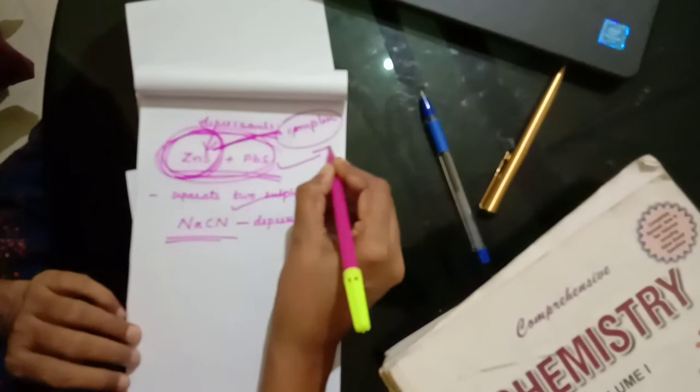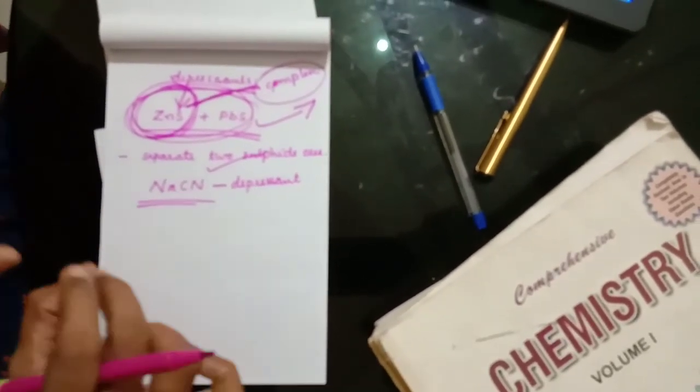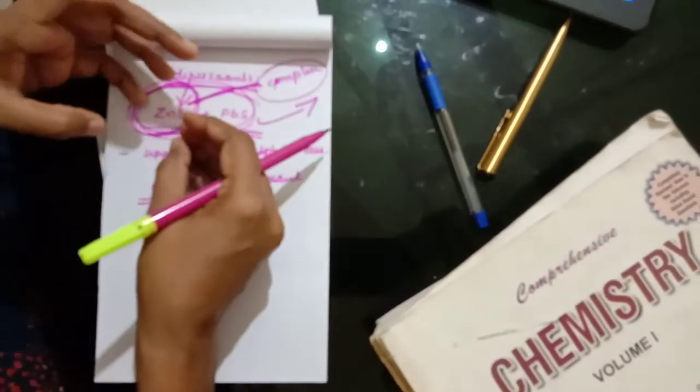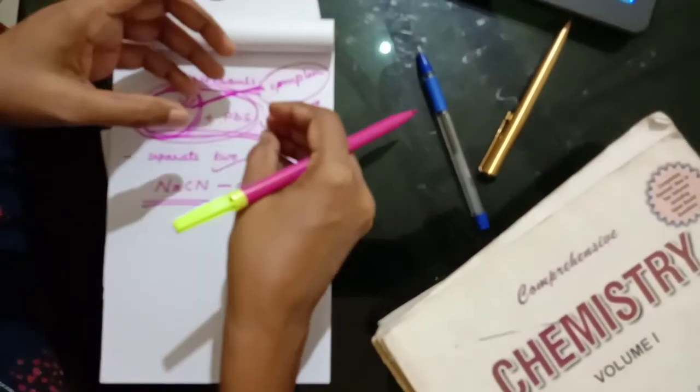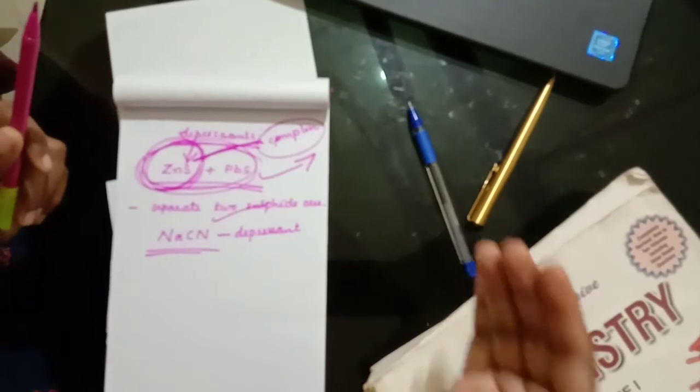And who will come up then? Lead sulfide will come up. So zinc sulfide will be separated from lead sulfide by the crucial role of sodium cyanide. That means sodium cyanide will go and make a friendship with zinc sulfide and form a complex, and will ask zinc sulfide to stay back, and will take lead sulfide. Lead sulfide will escape along with the froth to the top portion. So what will we be doing? We will skim off lead sulfide ore. We will separate lead sulfide ore very carefully after concentration.